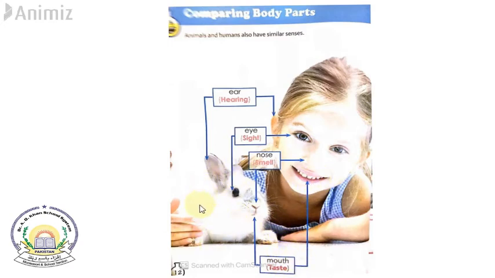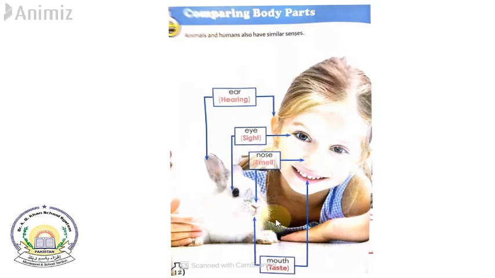As you can see, this is a rabbit. The rabbit has ears, which it uses for hearing, just like this girl has ears which she uses for hearing. She has eyes which she uses for seeing, and the rabbit also has beautiful eyes that it uses for seeing. Then it has a cute little nose which it uses for smelling, and the mouth, which it uses for taste. We also use our mouth for tasting and eating.